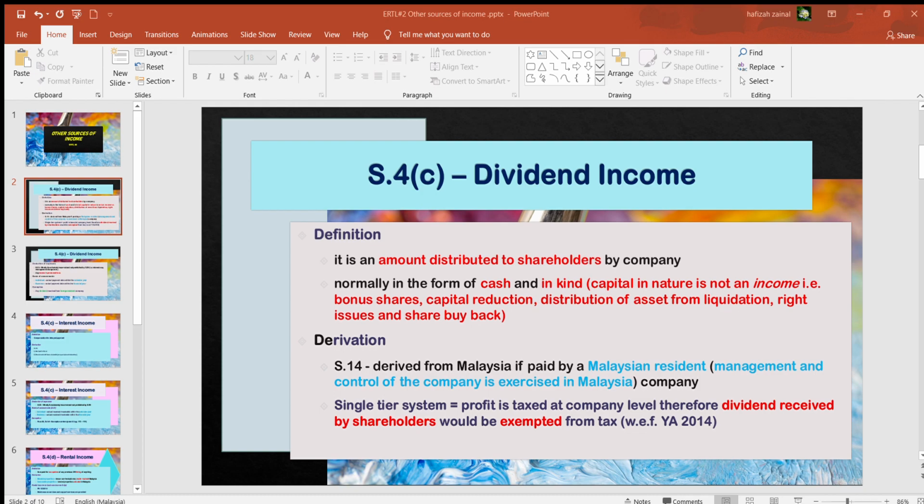So the 1 extra share that you receive is actually not considered as dividend income. This is actually capital in nature. Therefore, it is not taxable.